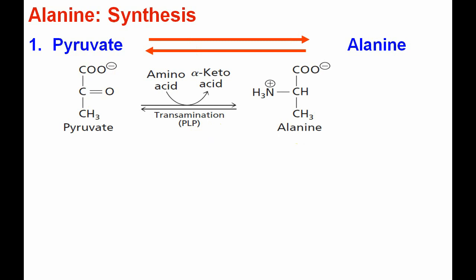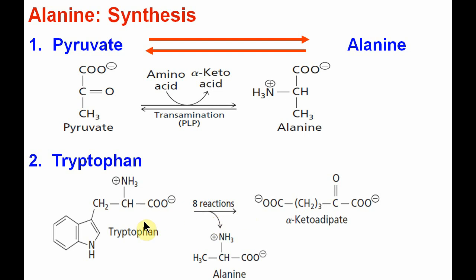The second important source is tryptophan. By a series of 8 steps, tryptophan is converted into alanine and alpha ketoadipic acid. So two important sources by which alanine is synthesized: one is pyruvate by the transamination reaction, and the other is tryptophan.